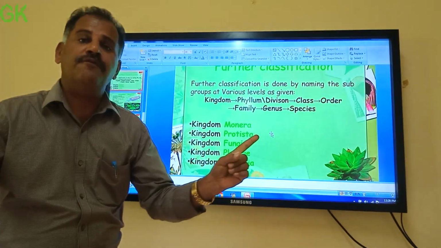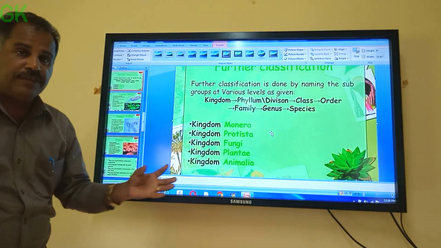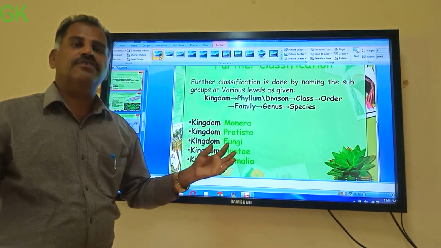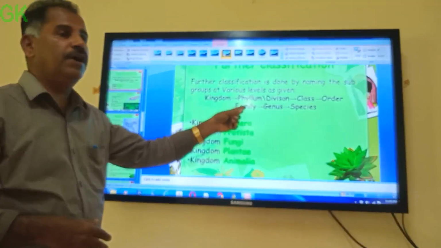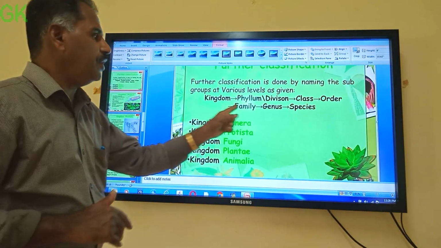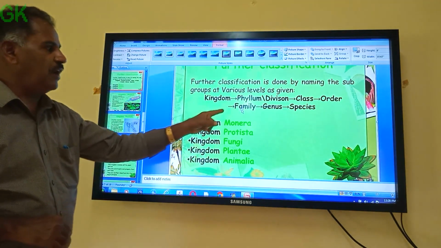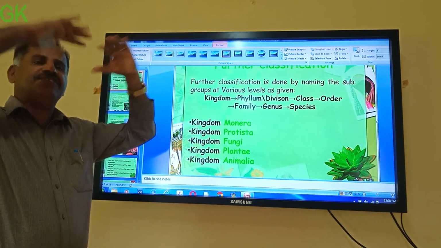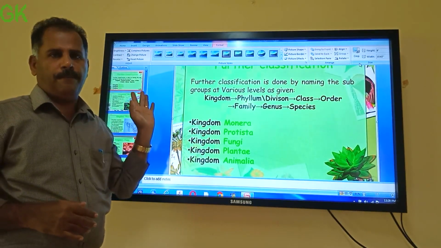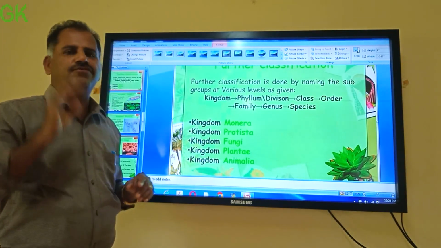Now, a group of similar families becomes, see and tell me, yes, order. A group of similar orders becomes a higher level, namely class. A group of similar classes becomes what is called phylum. The term phylum is used with respect to animals, or division with respect to plants. And this phylum or division becomes the highest level of organization. Which is the highest level? Kingdom. So how many levels are there in total? There are 7 levels you can see.